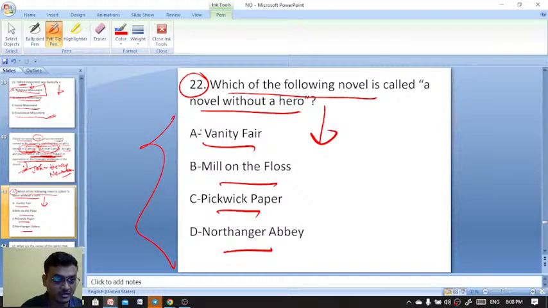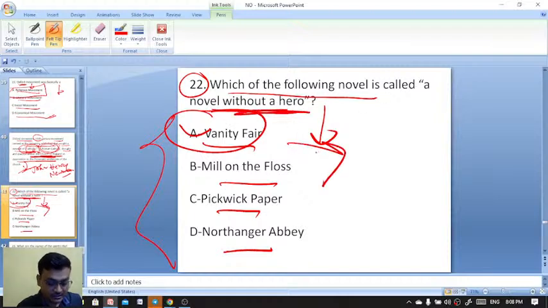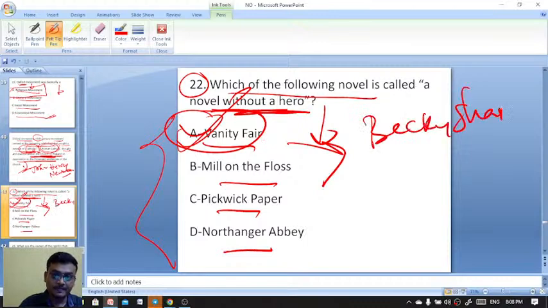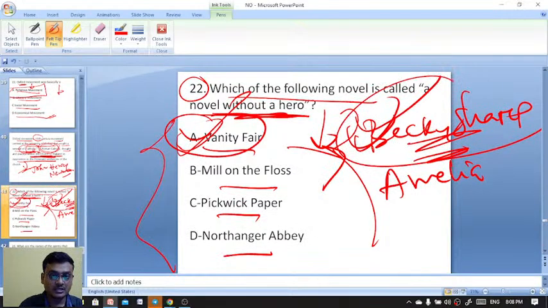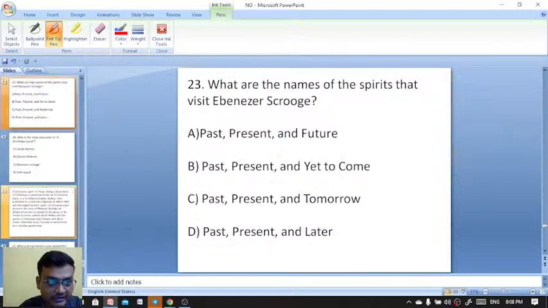Exactly, it's Vanity Fair. Vanity Fair is known as a novel without a hero. Fantastic. Here Becky Sharp and Amelia are two friends. Becky Sharp is the main protagonist of this novel, and her friend is Amelia. Becky Sharp appears in Vanity Fair.